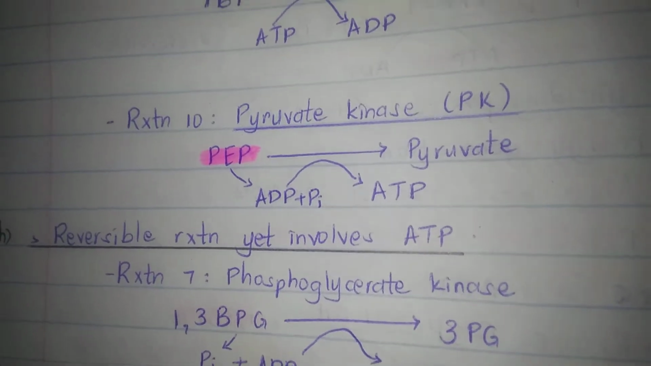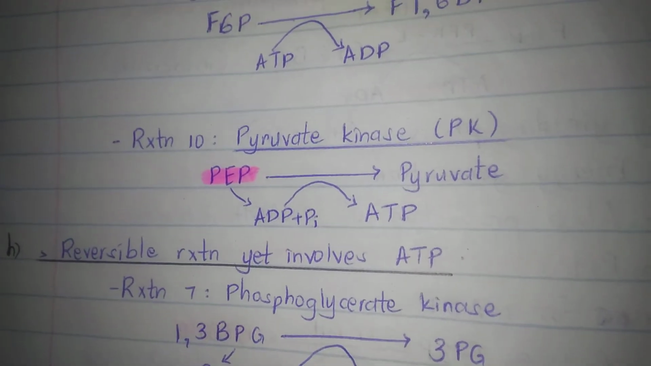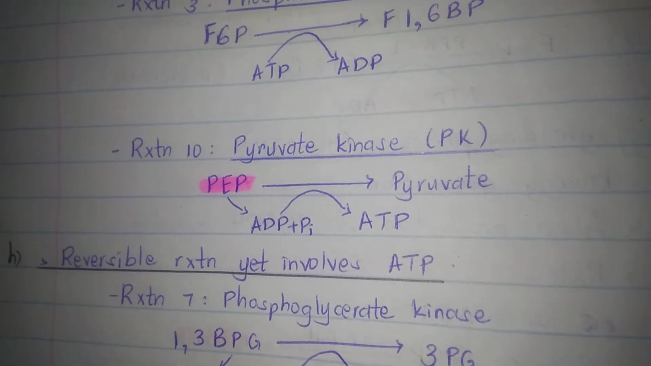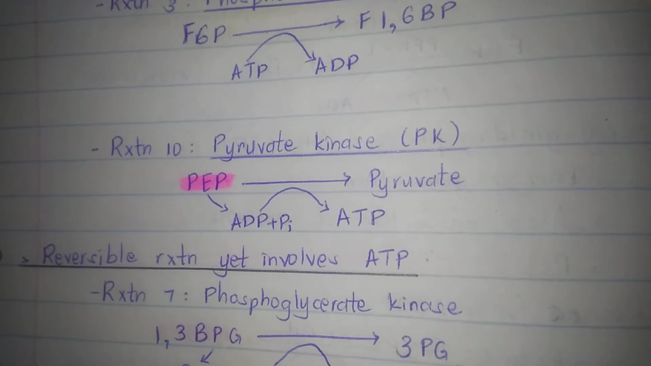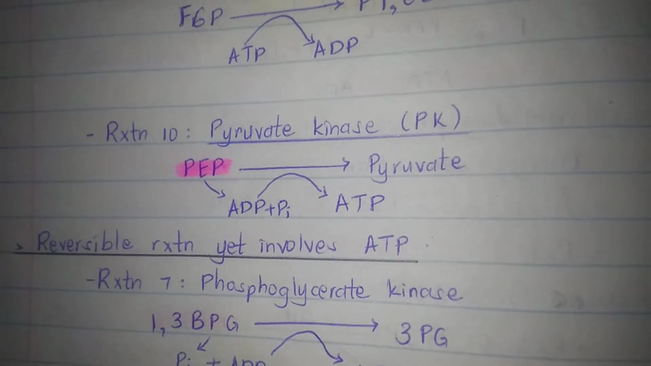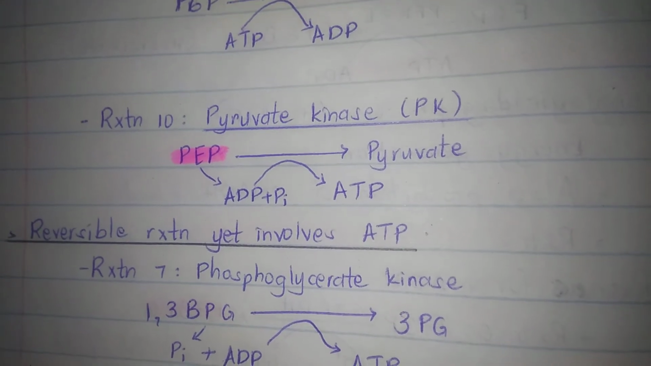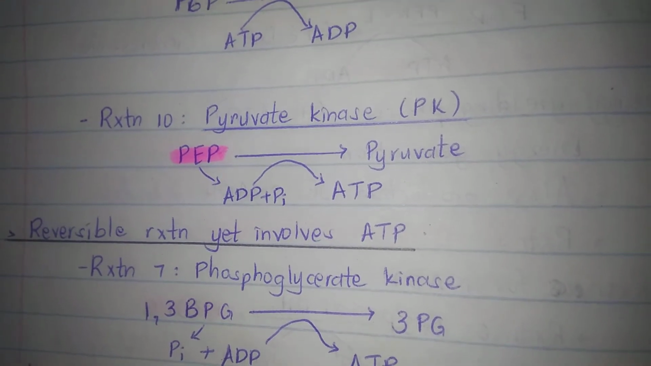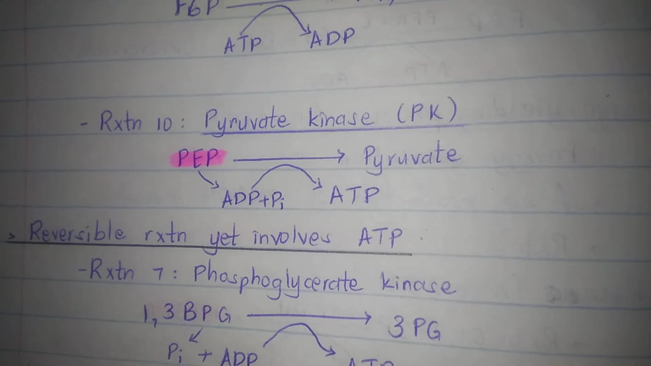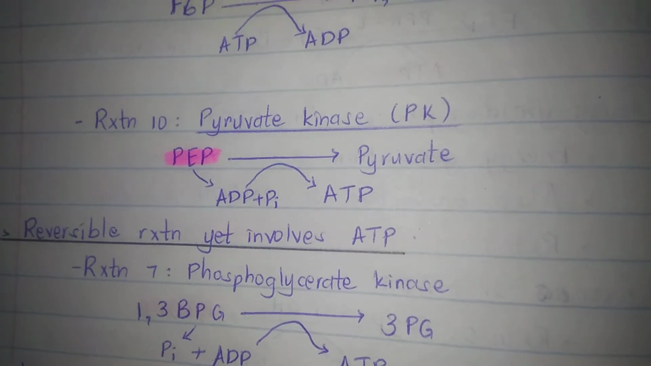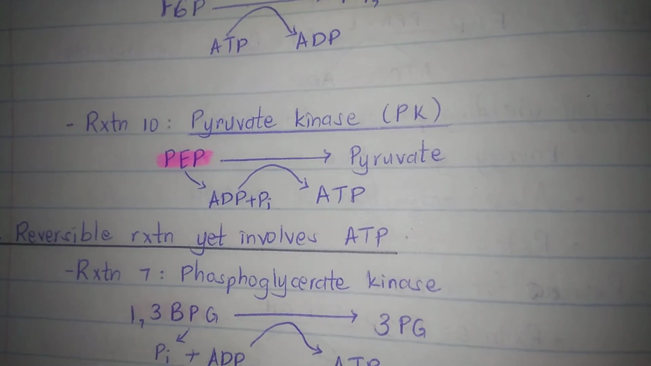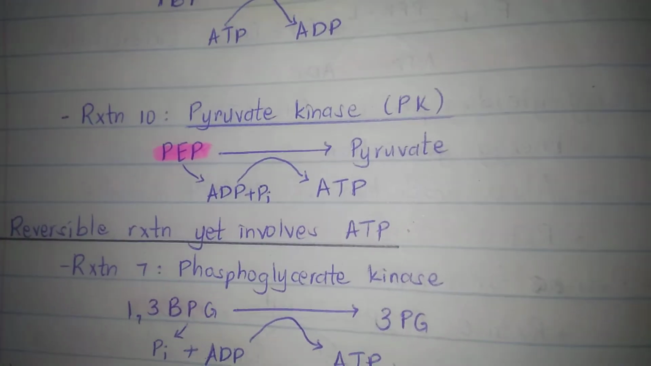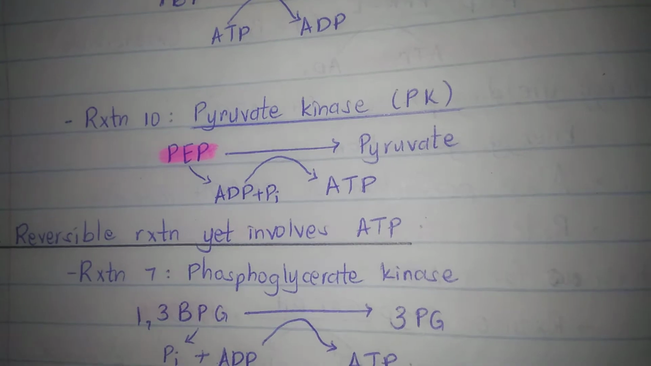And then the other reaction is reaction 10 of glycolysis, which is the final reaction of glycolysis, where pyruvate kinase is the enzyme, and phosphoenol pyruvate is being converted to pyruvate. Phosphoenol pyruvate is a high energy compound, and that's why here we're going to have the substrate level phosphorylation, if you can remember from the previous video, and here ATP is being formed.